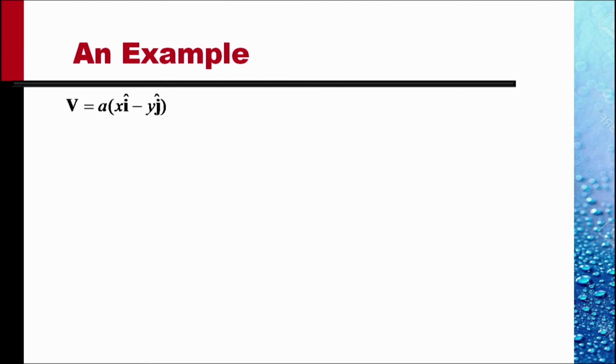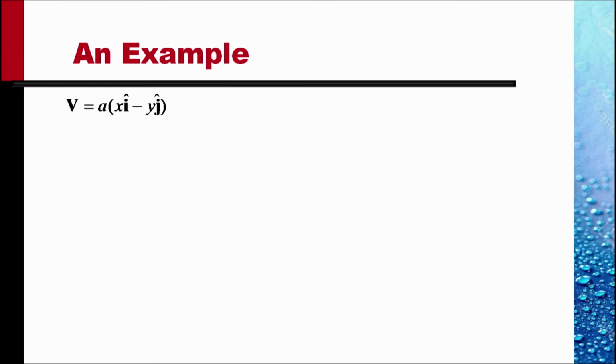We do a simple example. Let the velocity field be V equals ax i minus ay j. The velocity component in the i direction, the x direction, is ax, and in the y direction is minus ay.